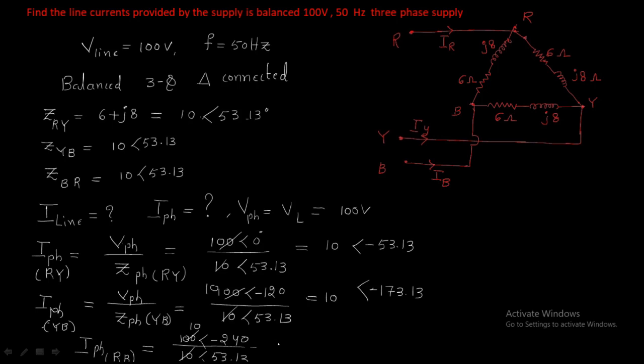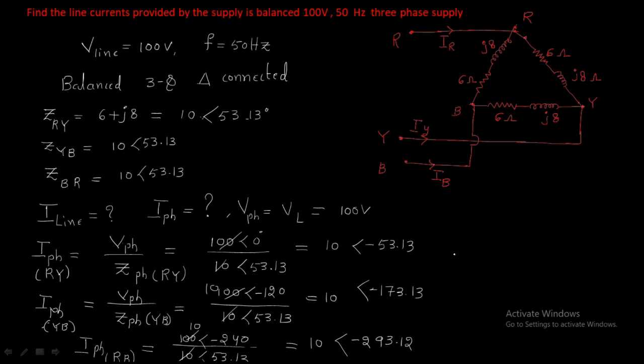The 10 times cancel, and finally you get 10 at an angle of minus 240 minus 53.13. Minus 240 you can also take as plus 120. You can write it as minus 293.13, or in another form also.